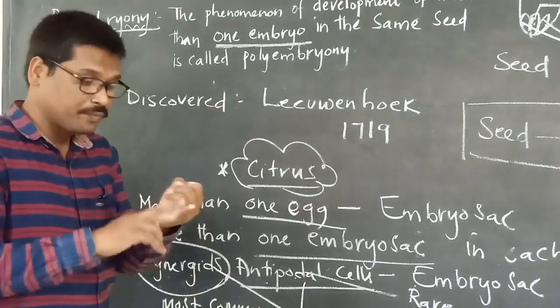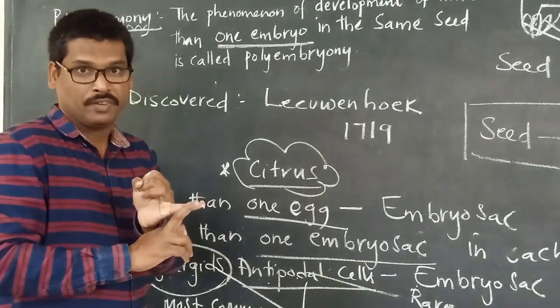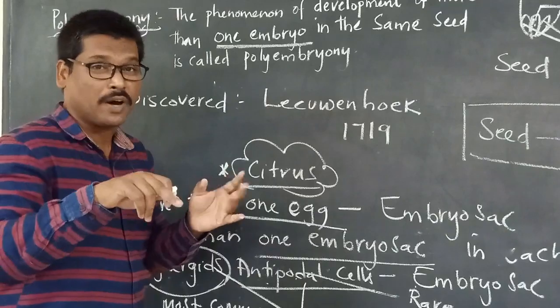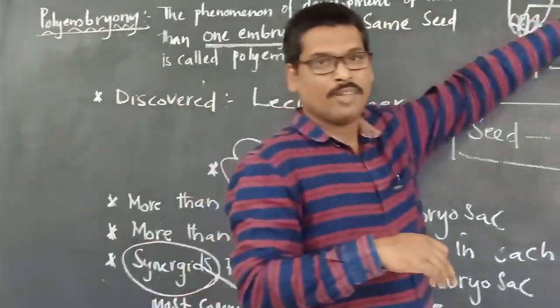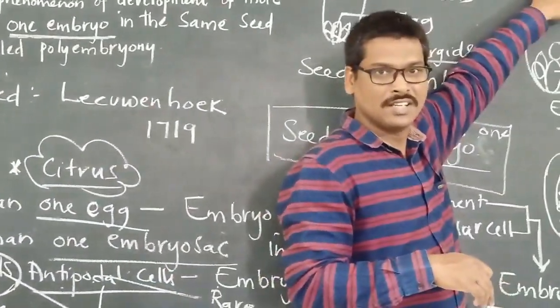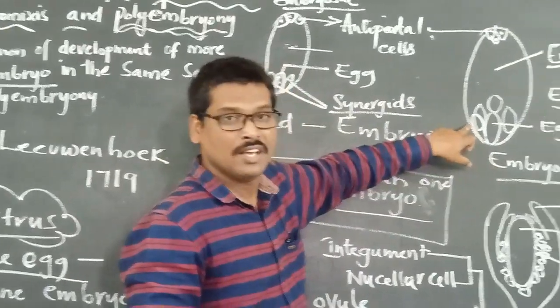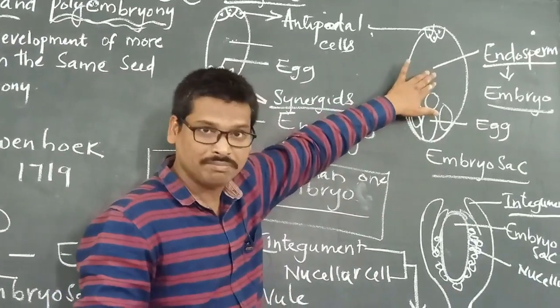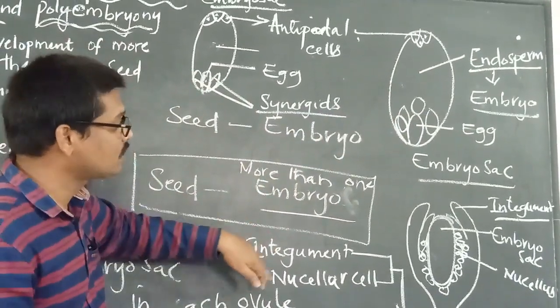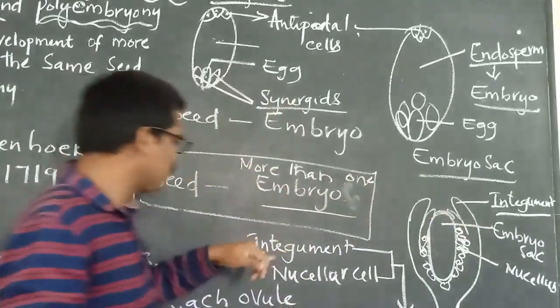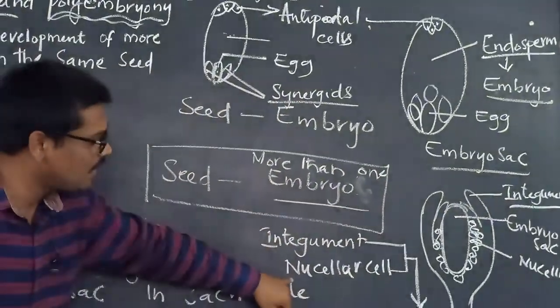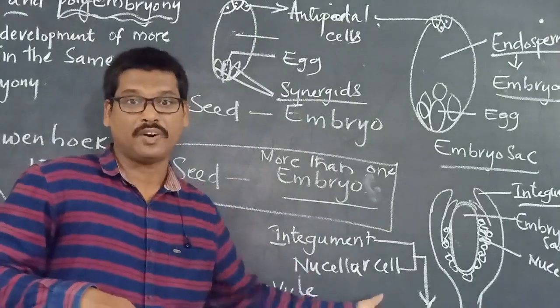It is also formed from the unfertilized egg, or from the diploid cells of the antipodal cells, synergids and the endosperm, and also from the cells outside, from the integument or from the nucellar cell.